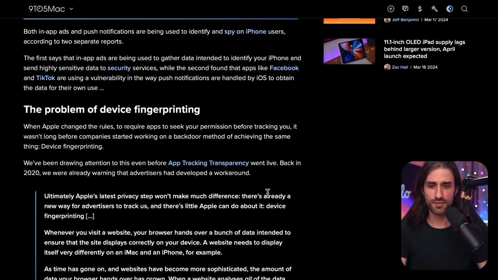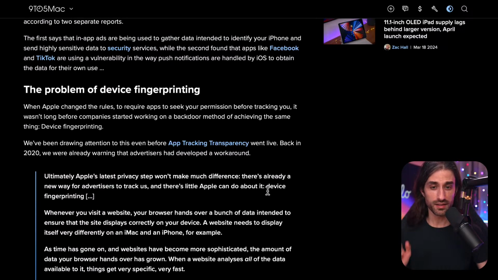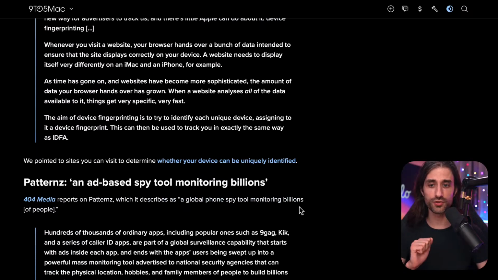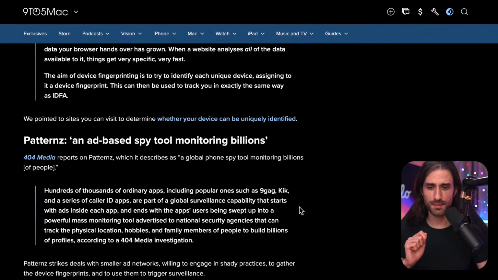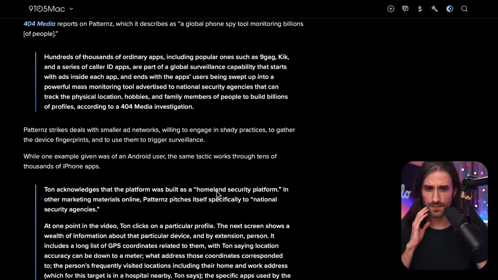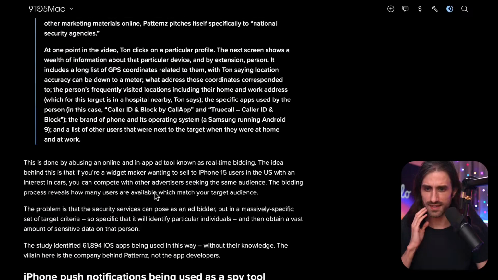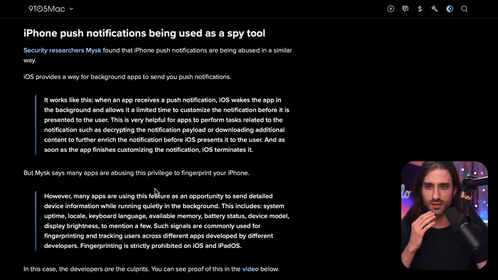And so some people figured out that you can combine these APIs, which provide a set of signals that are enough to build a fingerprint, with something else that is about push notifications. So let me show you where it is. Yes, it's here. It's the fact that on iOS, you can trigger what's called a silent notification.